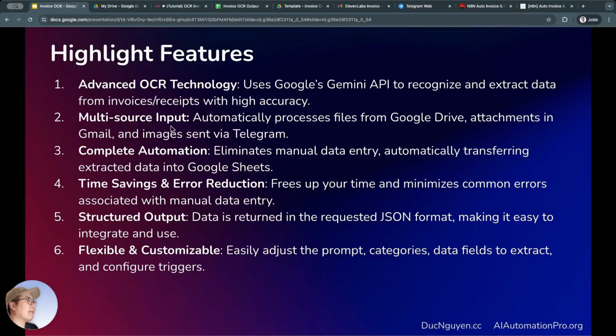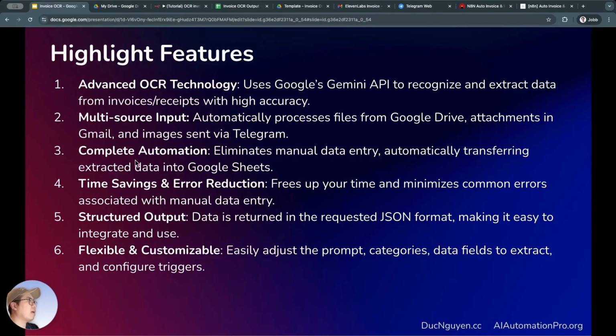Secondly, activation. We can trigger the automated workflow in multiple ways. There are 3 ways here. The main way is to automatically process files on Google Drive. The first secondary trigger is to automatically detect and process attachments in Gmail with a specific label. And the second secondary trigger is to process images sent via Telegram chatbot.